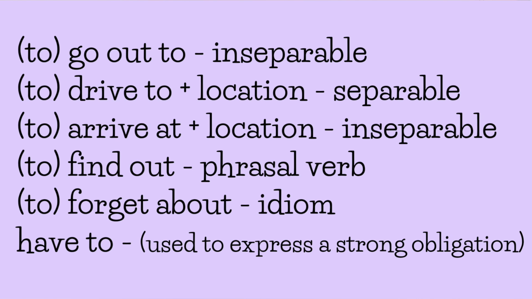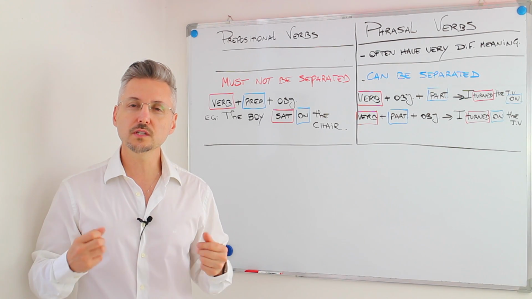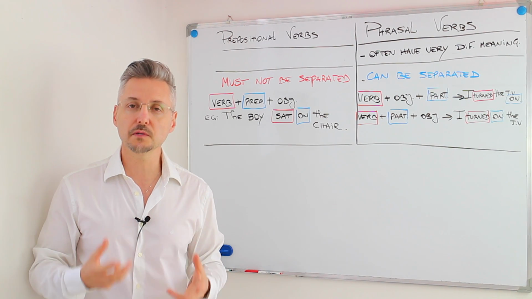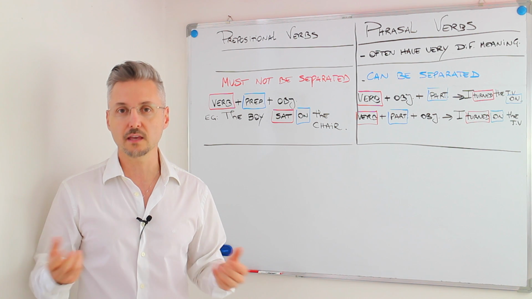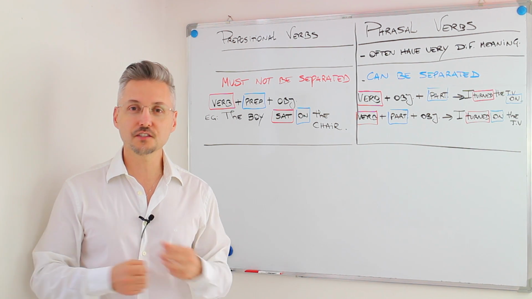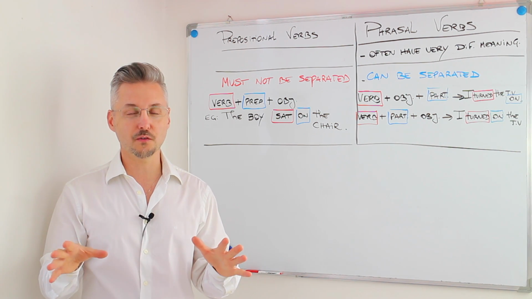To forget about plus situation is an idiom. It adds more emphasis to the verb forget. So forget about, okay? Have to is a verb, and we use it to express a strong obligation. And then we need a verb, the base of the verb. The majority of English verbs precede a preposition according to what you want to say, naturally. There are lots of phrasal verbs, though, that you need to remember.